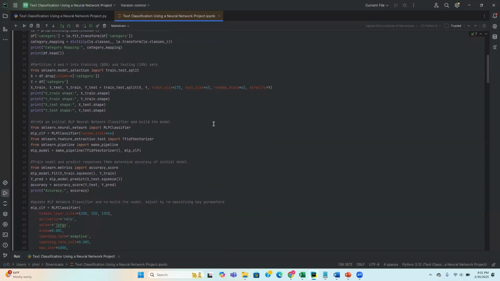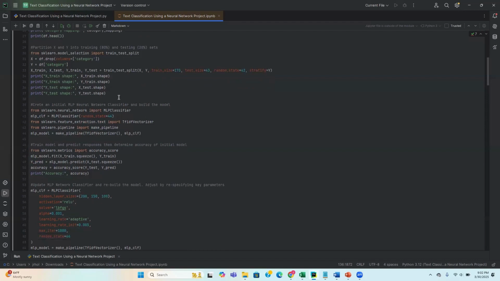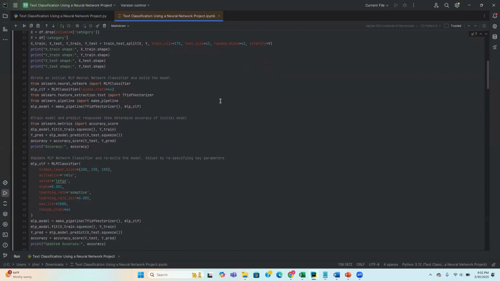Moving forward, we're going to go ahead and partition X and Y into training and testing sets, with 80% being training and 20% being testing. So we'll import our train test split. X will be our columns, and Y will be our category. We'll use our code for the testing and training splits, and we'll print to see our outcomes.